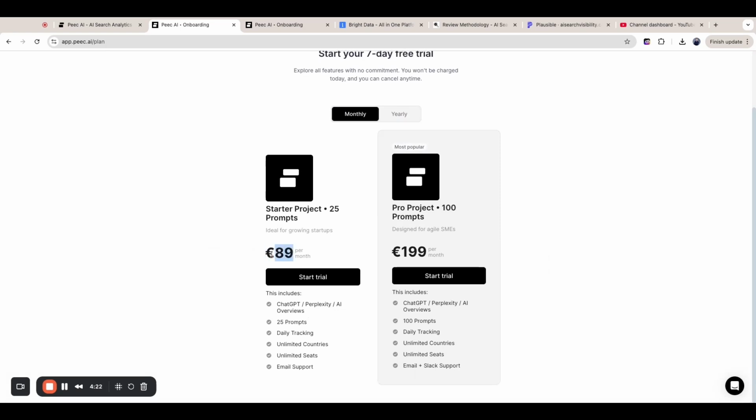I prefer having it in dollars, but I guess they're European. So we have 3 platforms, ChatGPT, Perplexity, both number of prompts, daily tracking, both. So it looks like almost everything's the same except for the number of prompts and the Slack support. Yeah, 25 is going to be fine. So we're going to do this. Let's start trial here.